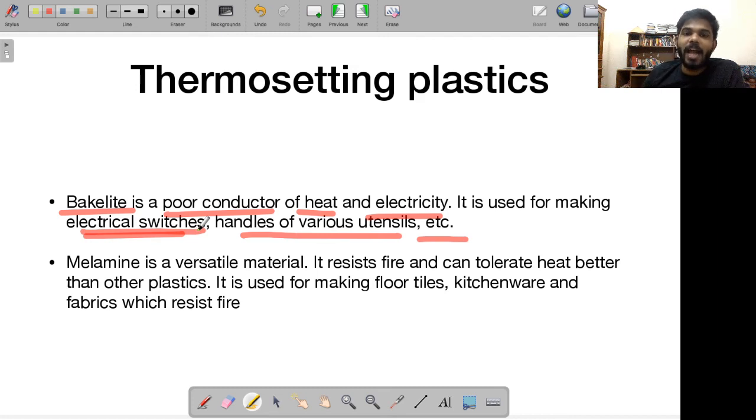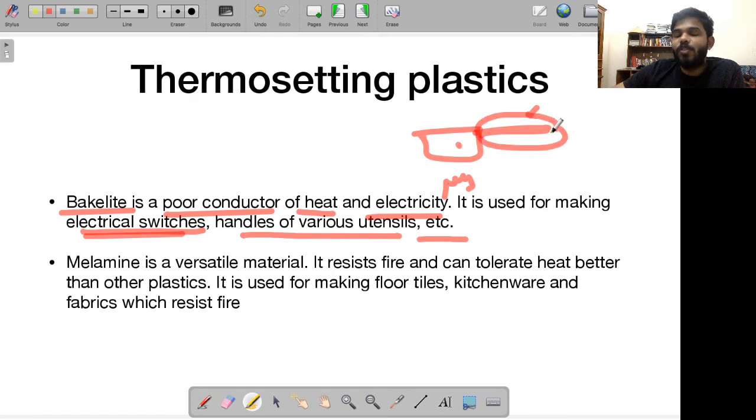Similarly, handles of various utensils. Imagine this is your utensil and you are heating this. If this particular handle is made up of a conductor, this heat will get transferred here also, so you will not be able to hold the handle. So that is the reason this handle should be made from a non-conductor, from a poor conductor of heat. That is why bakelite, being a very poor conductor of heat and electricity, finds applications in making switches and handles of various utensils.